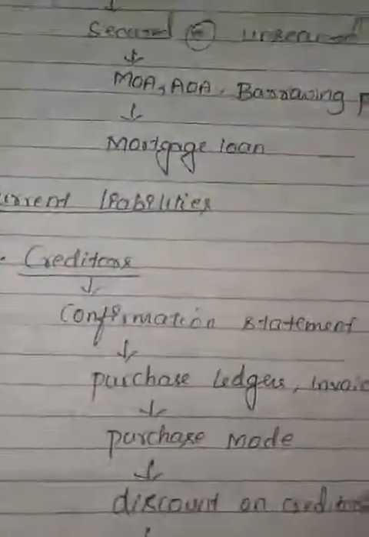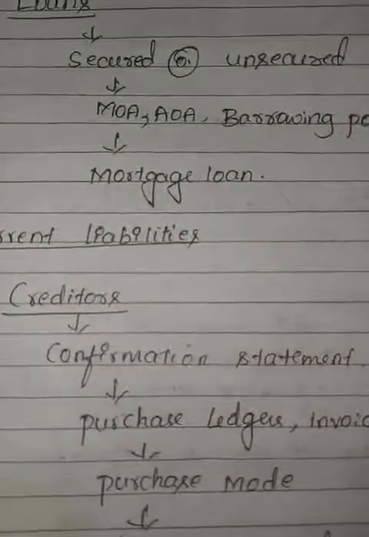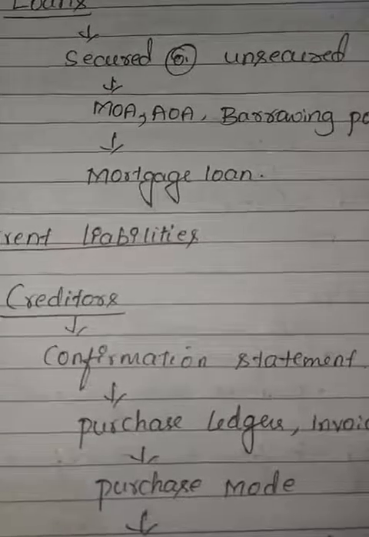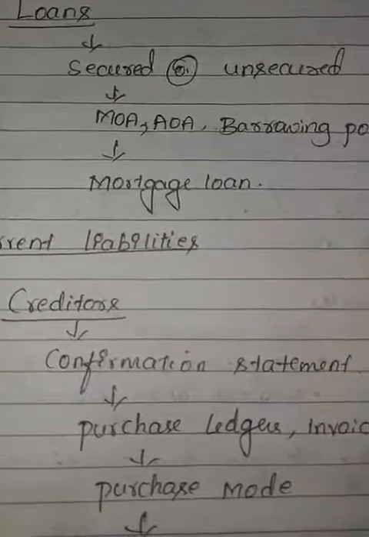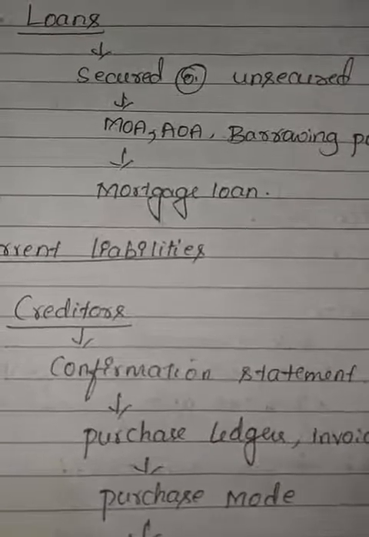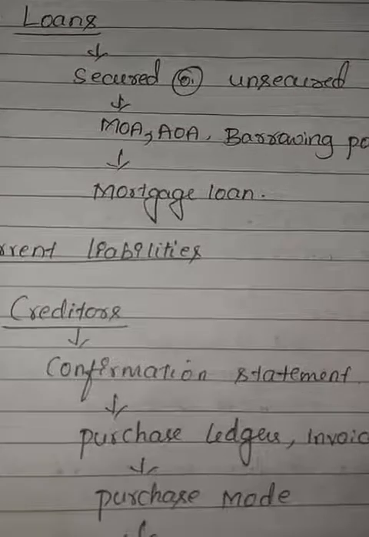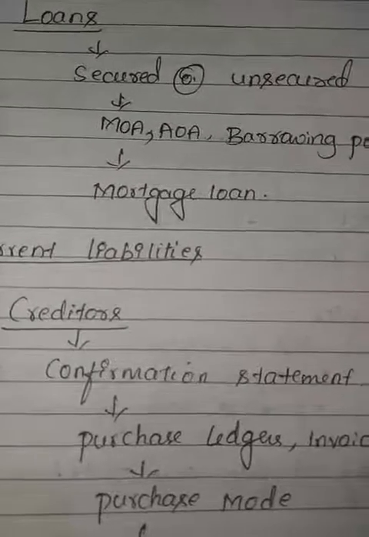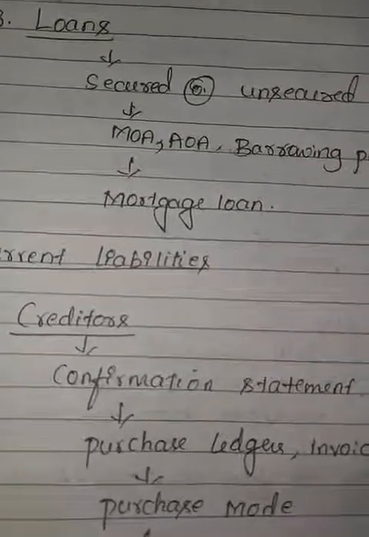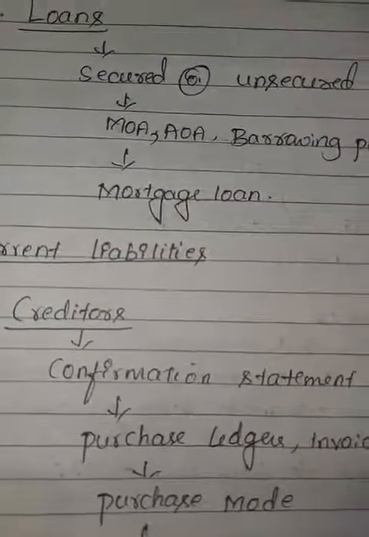The next one, current liabilities. Under that, the first one, creditors. The auditor should obtain a confirmation statement from the creditors. Usually the auditor obtains information about creditors from the creditors themselves, and that statement should be compared with the statement of creditors as sent by the company.